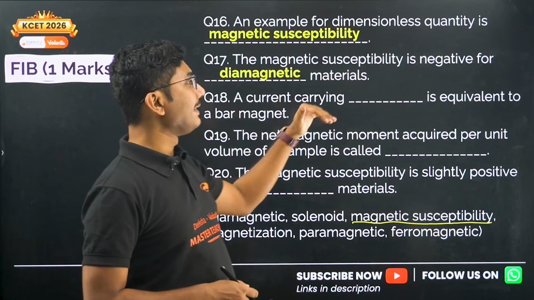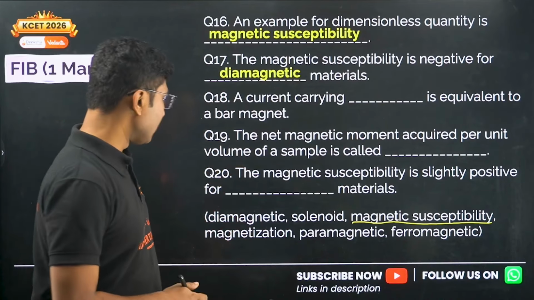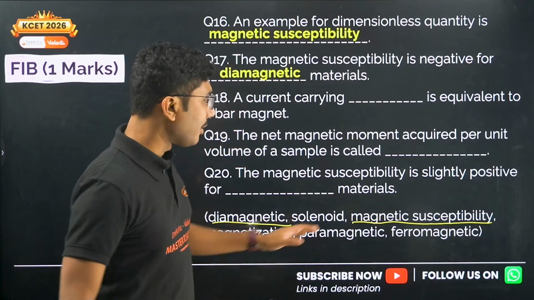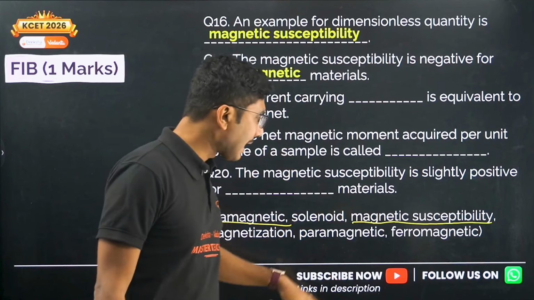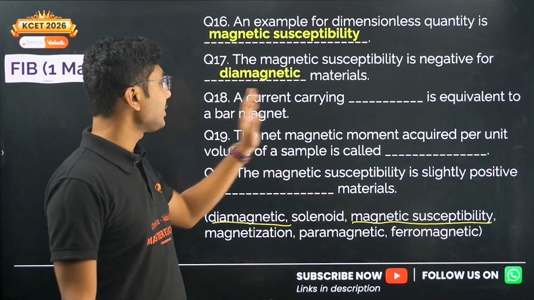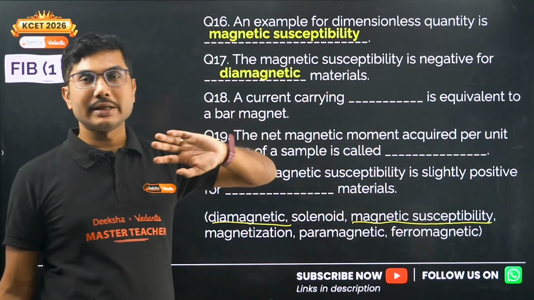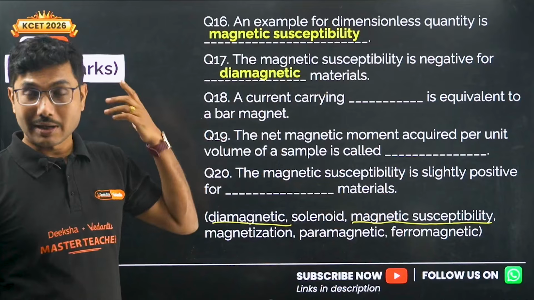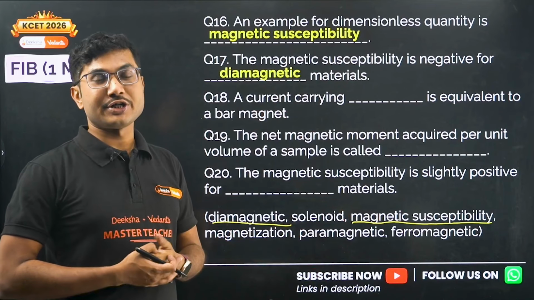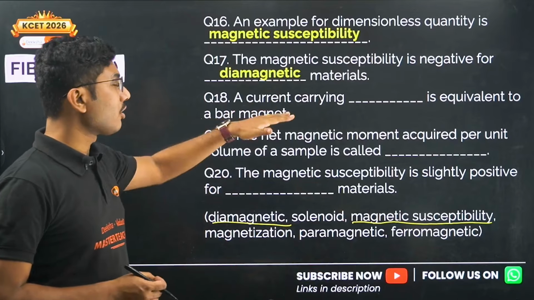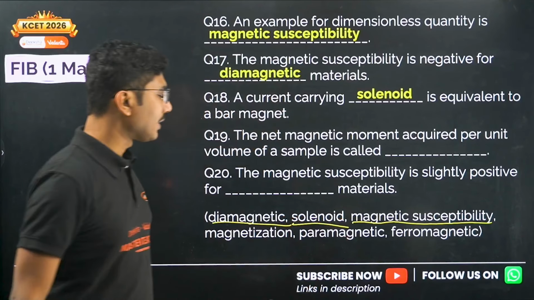Now, a current carrying dash is equivalent to a bar magnet. Let's see what options are left. We already have diamagnetic sorted, magnetic susceptibility sorted. So we have solenoid, magnetization, paramagnetic, ferromagnetic. Which one will be the option here? A current carrying solenoid is equivalent to a bar magnet. That is the only thing that makes some sense. I have told you multiple times, whenever you are doing fill in the blanks, check if the option is making any sense or not. Here only solenoid makes sense, so definitely solenoid will be our answer, and we will mark it.